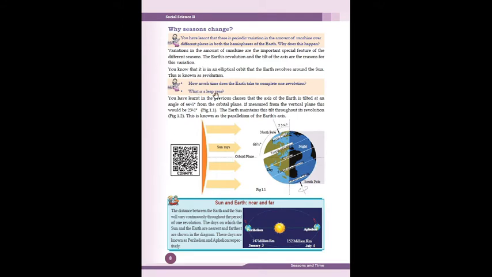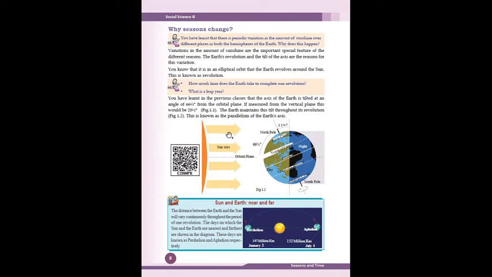How much time does the earth take for one complete revolution? One year, 365 days. What is a leap year? An ordinary year has 365 days. A leap year has 366 days.